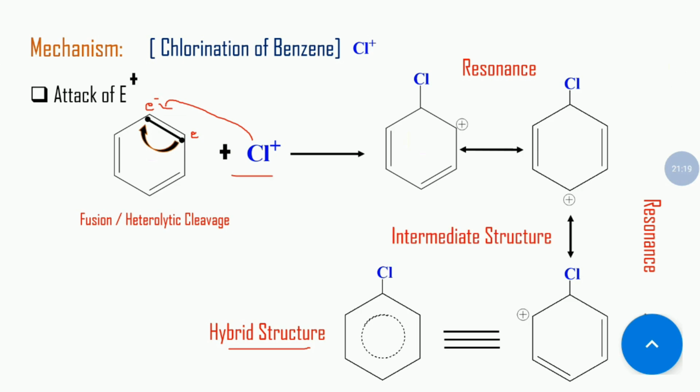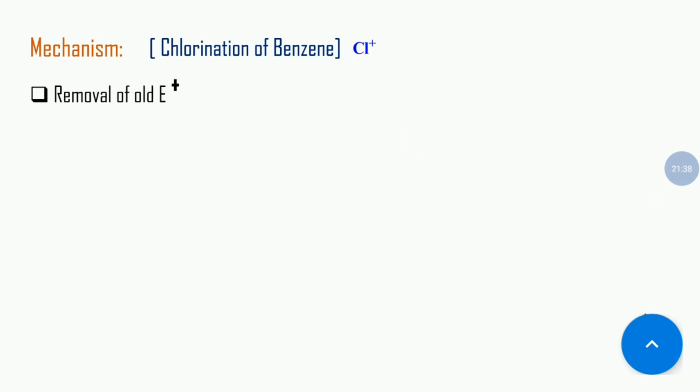So all are these intermediate structures, and this is all about step 2, the attack of the electrophile. Now we go to our last step, that is the removal of the old electrophile. So we get this intermediate structure in our second step.